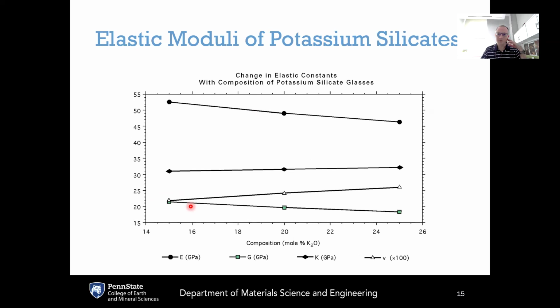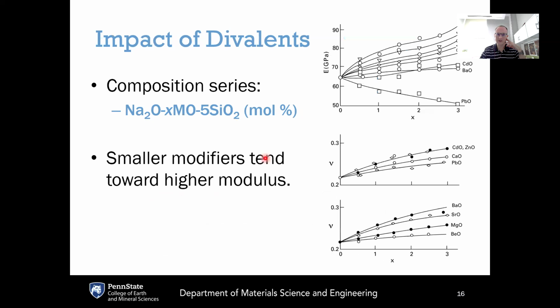It's a very similar story with potassium silicate glasses as with sodium silicate glasses with respect to all of these changes in the elastic coefficients. What about the effect of divalent oxides? Supposing that you have a compositional series, which is sodium oxide with X amount of some divalent oxide and some amount of silica. As we're increasing X, we're increasing the proportion of these divalents. And you can see that the smaller divalent here, beryllium oxide, leads to the greatest increase of the Young's modulus.